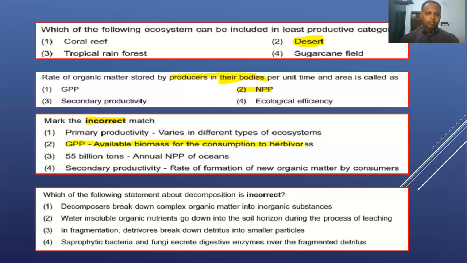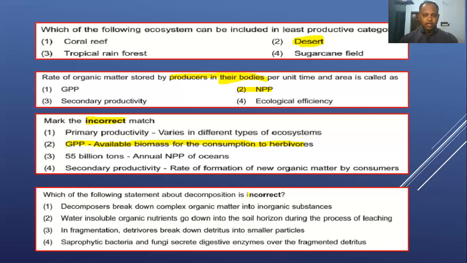And you see next, the third statement also: 55 billion tons. Annual NPP of ocean is 55 billion tons. Secondary productivity is the rate of formation of new organic matter by consumers. That also is right. And next question, which of the following statements about decomposition is incorrect?